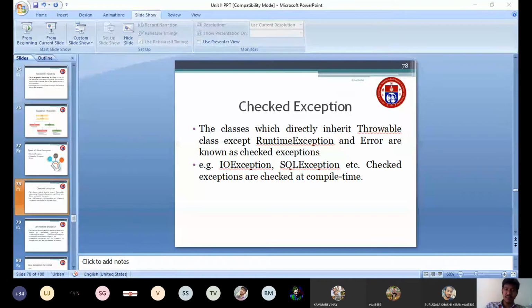But sometimes your syntax and semantics may be right, yet you may have some runtime errors. For example, when you try to execute 1 by 0, you may get a runtime error. Those kinds of errors are called runtime errors. Here, a checked exception will be checked during the compile time itself. This is called a checked exception.